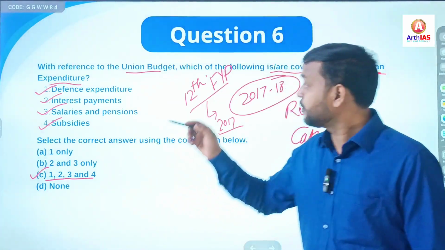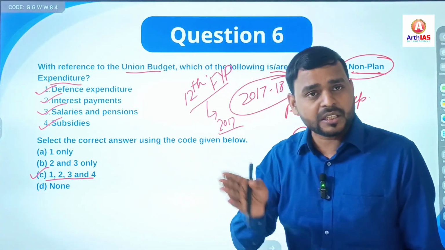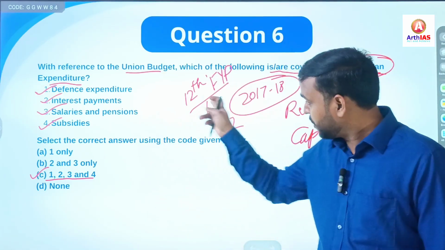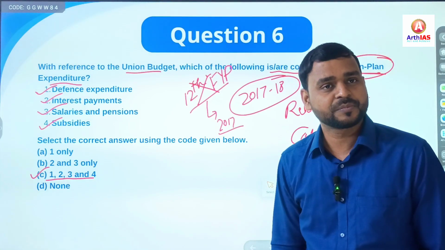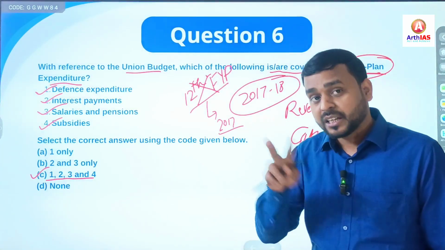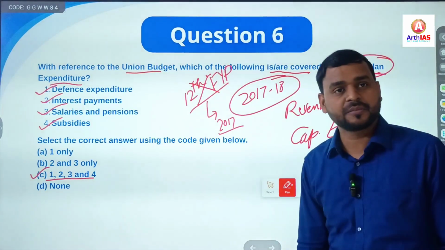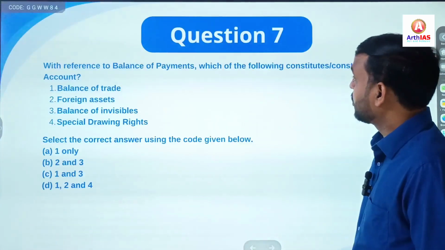And again I would like to tell you that the categorization between two categories, plan and non-plan expenditure, has been discontinued with the discontinuation of the 5-year plan. And currently expenditures are categorized into two categories, revenue expenditure and capital expenditure. Simple. Now no need for further explanation.